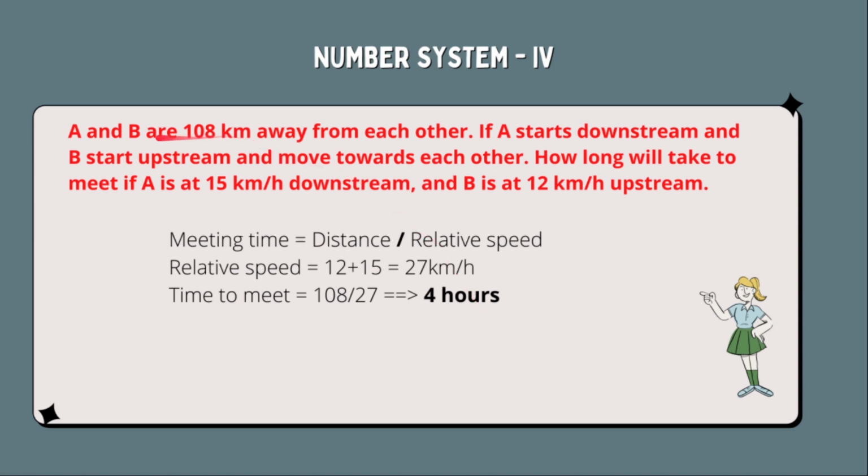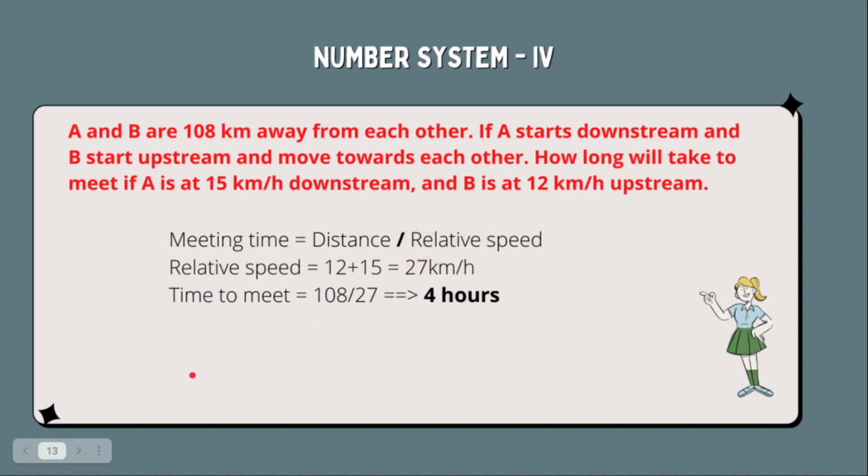Now first read the question so that you can understand. A and B are 108 km away from each other. If A starts downstream and B starts upstream and they move towards each other, how long will it take to meet? If A is at 15 km per hour down and B is at 12 km up, simply you have to find out the relative velocity. So what is relative velocity? 15 plus 12 equal to 27 km per hour.